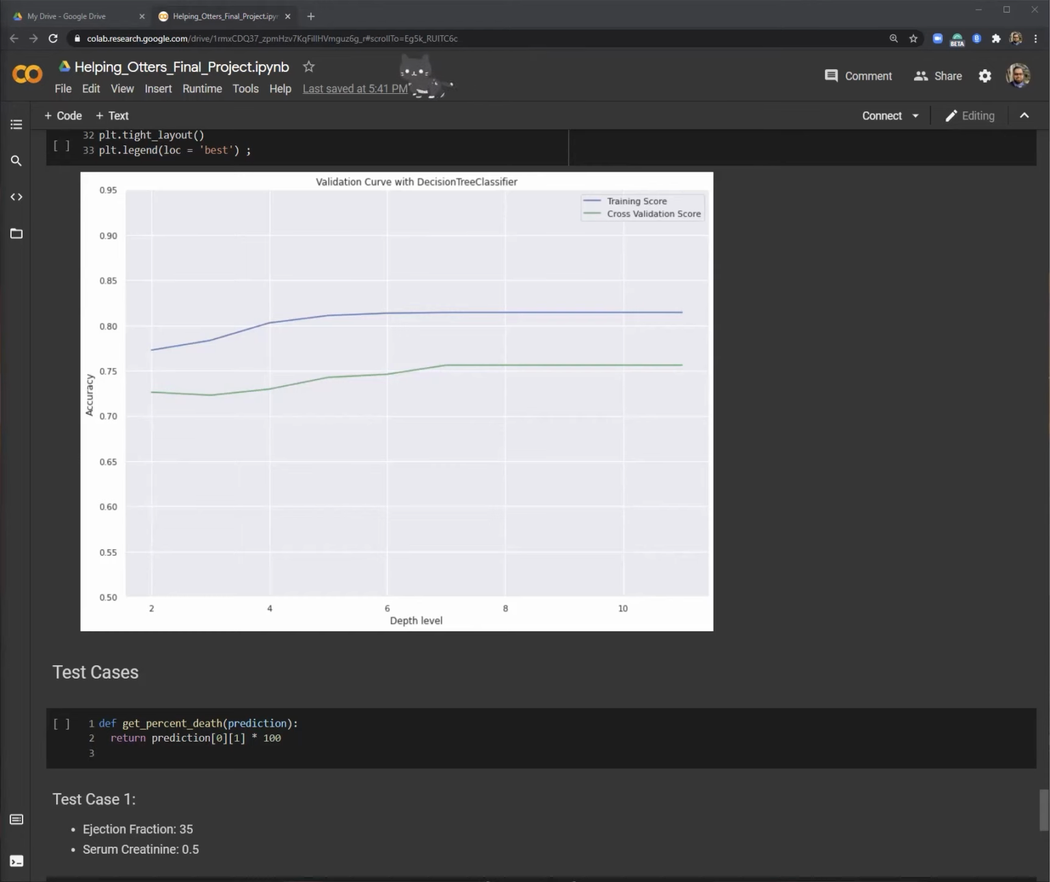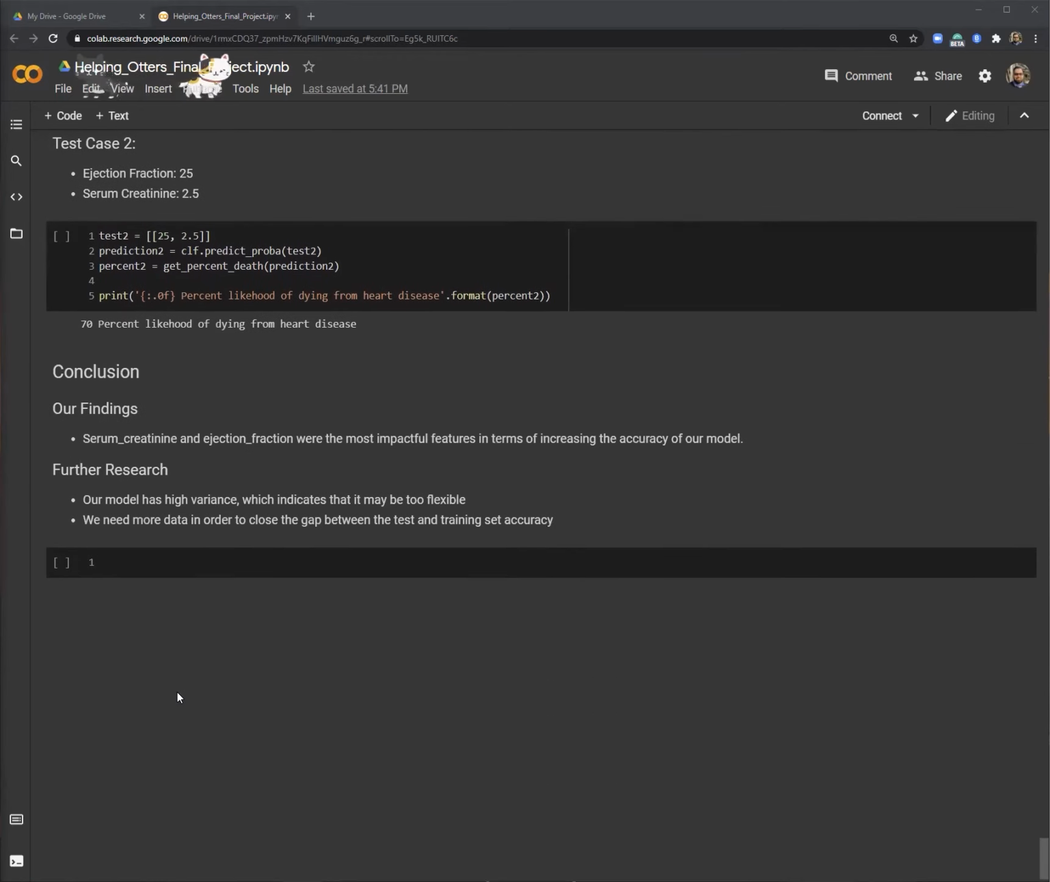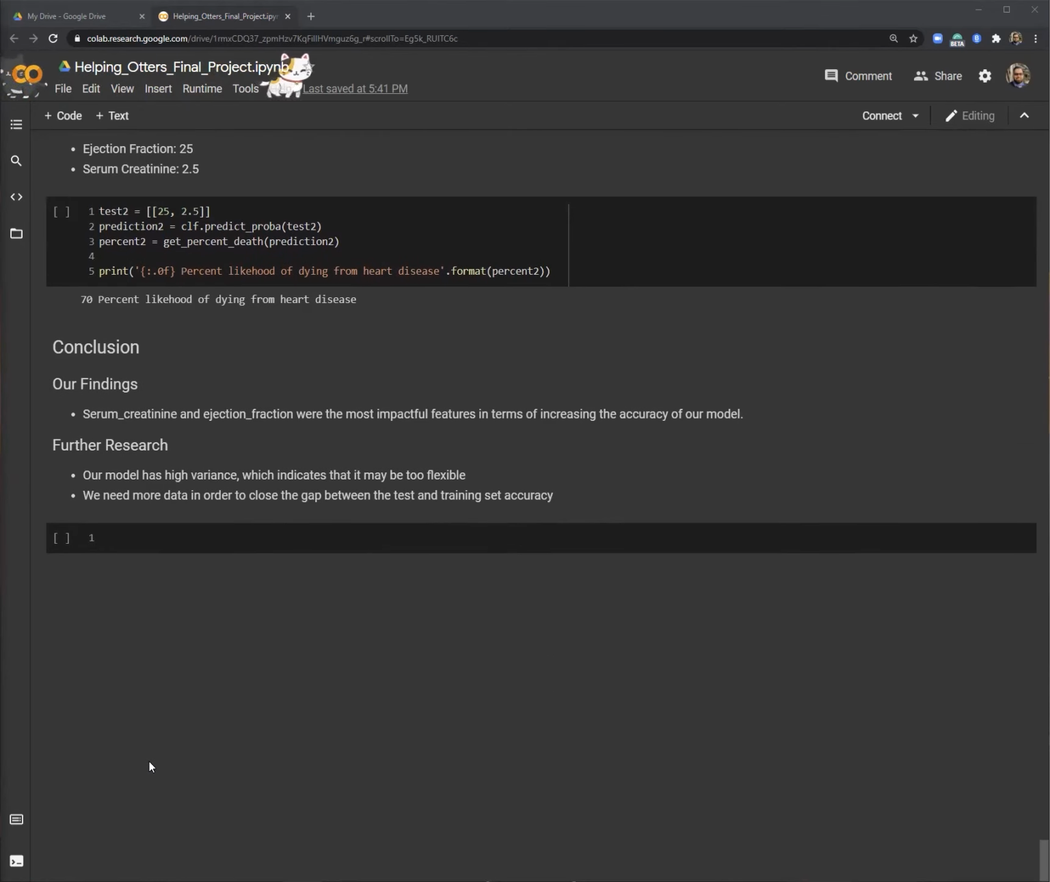In summary, serum creatinine and ejection fraction were the most impactful features in terms of increasing the accuracy of our model. For further research, our model has high variance, which indicates that it might be too flexible. We need more data in order to close the gap between the test and training set accuracy.